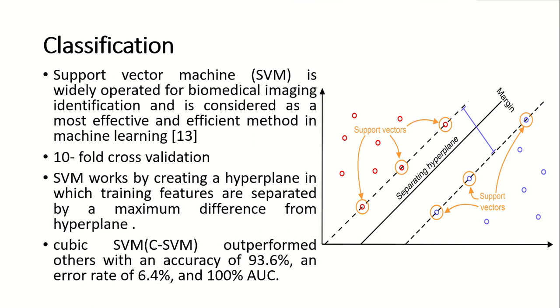Next, classification was done using support vector machine, which is one of the most widely used classifiers in biomedical imaging identification. The validation technique that we used was tenfold cross validation. SVM works by creating a hyperplane, with training features separated by a maximum distance from the hyperplane. The kernel that we used was the cubic kernel of SVM, and the accuracy achieved was 93.6% with an error rate of 6.4% and 100% area under the curve.